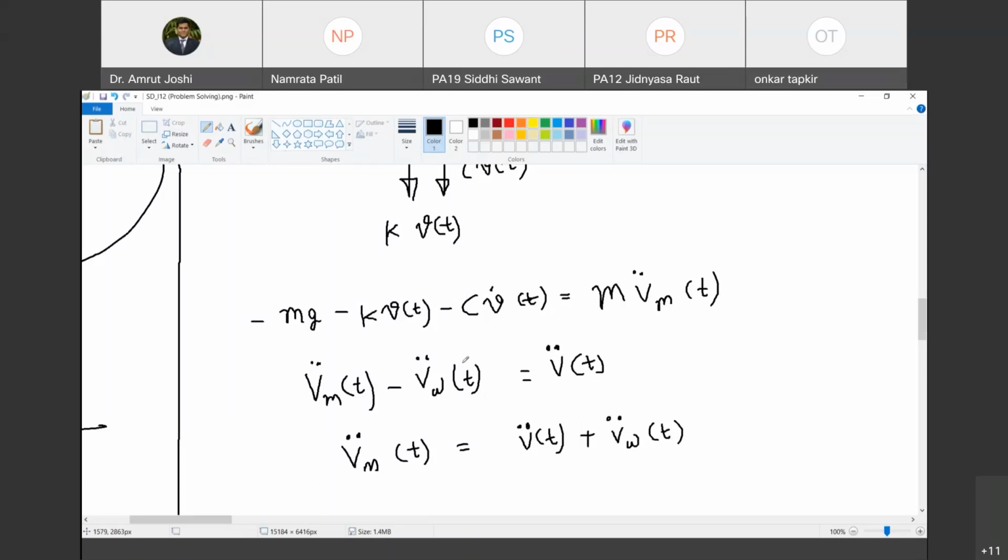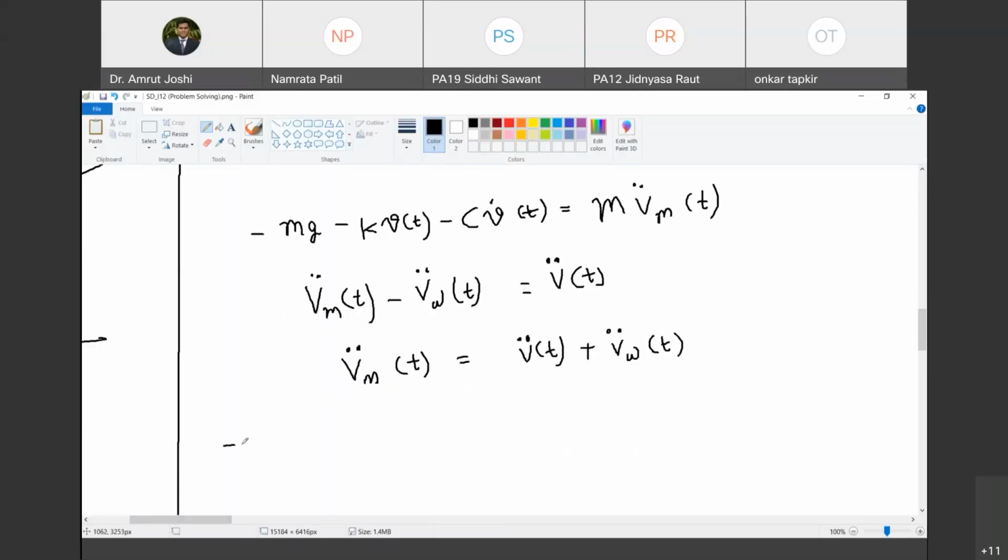I am going to replace that, and then I am going to collect all the terms involving either v of t, v dot of t, or v double dot of t together, and all the terms that do not involve that on the other side. समझ में आ रहा है? तो कैसे कौन से terms यहाँ पे होंगे देखो. The moment I substitute m vm double dot of t as v double dot of t plus vw double dot of t, it is m multiplied by v double dot of t. That term goes on the left hand side, becomes negative, and it remains as minus m v double dot of t. Do you agree with me?